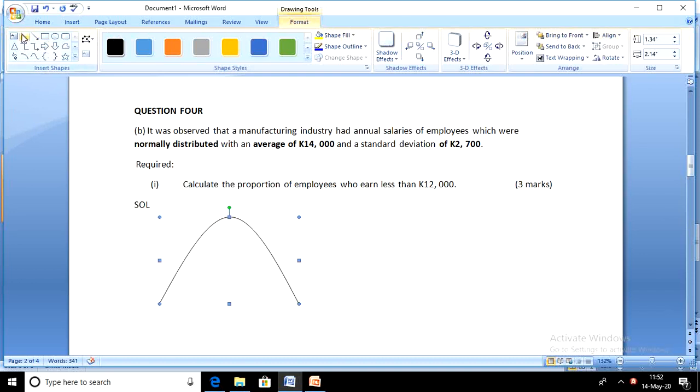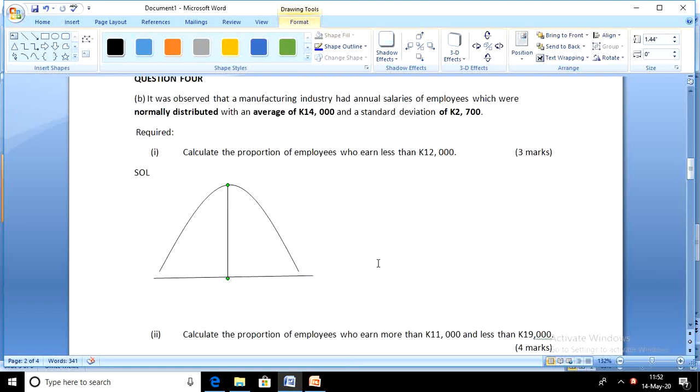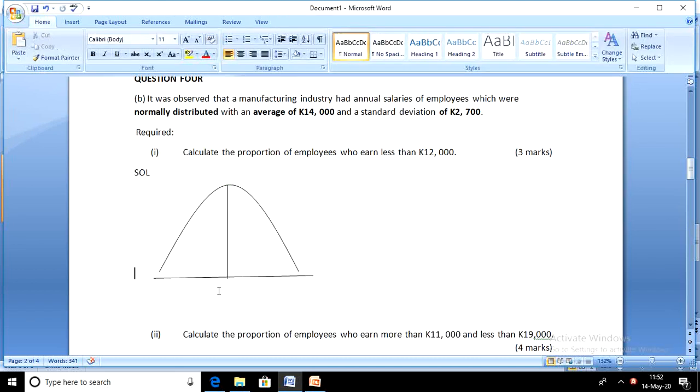So let's say that's our symmetric curve there, right? So the mean is right in the middle. That's the position for the mean in this distribution. So let's put up the mean.